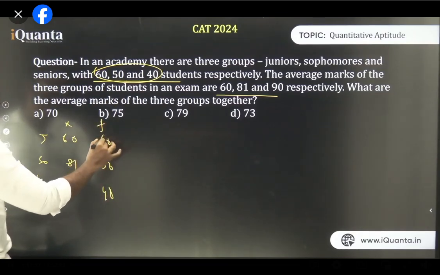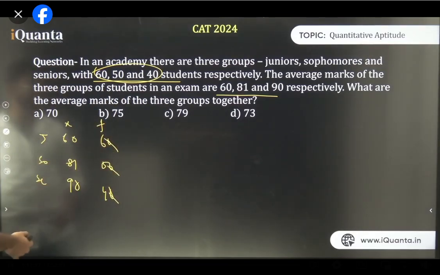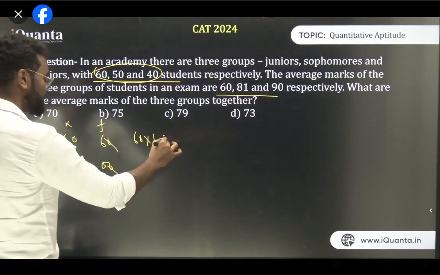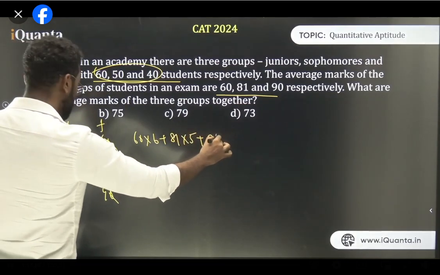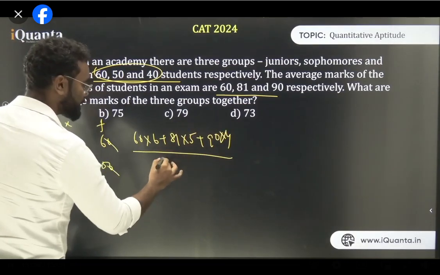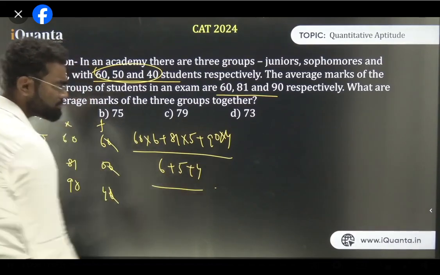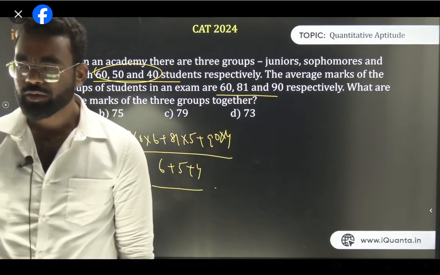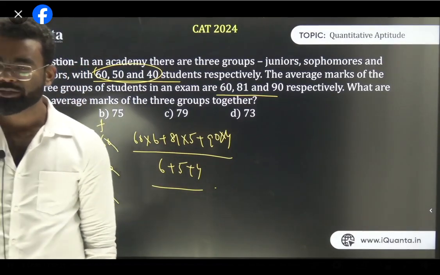And because this is the frequency, you can take 0 out. This is the ratio. So if the ratio is the same, then the answer has to be the same. So your answer is 60 into 6 plus 81 into 5 plus 90 into 4, whole divided by 6 plus 5 plus 4. As simple as this. Am I clear? All of you, do you understand this?